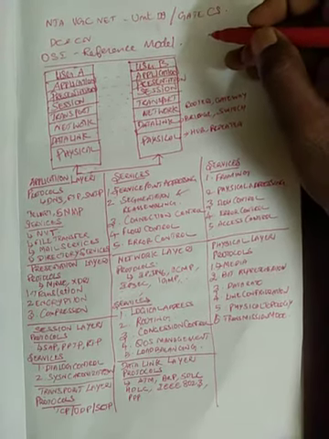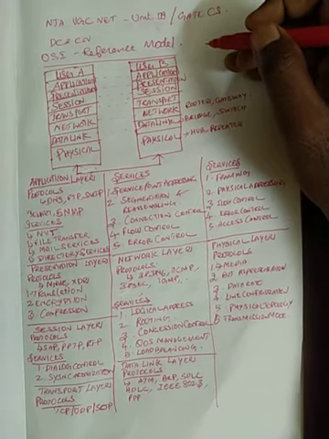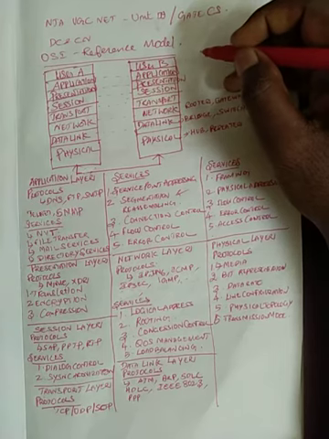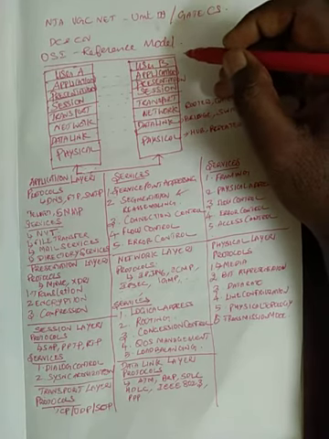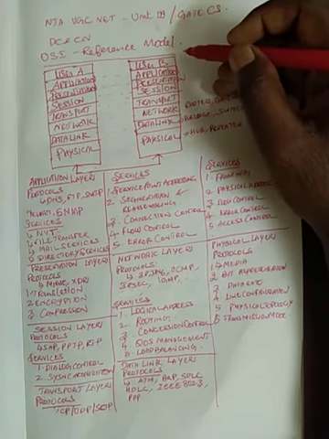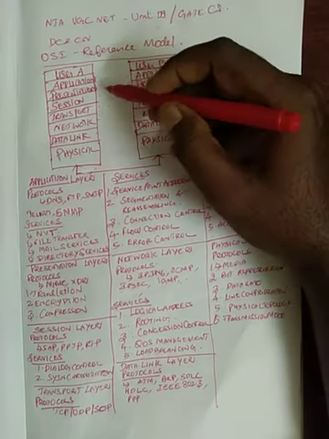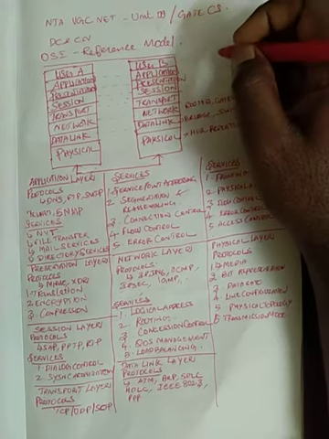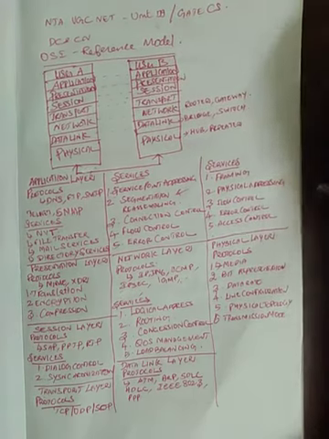Today, I'll be discussing a very important concept in data communication and computer networks: the OSI reference model. This is a 7-layer reference model widely used in communication.